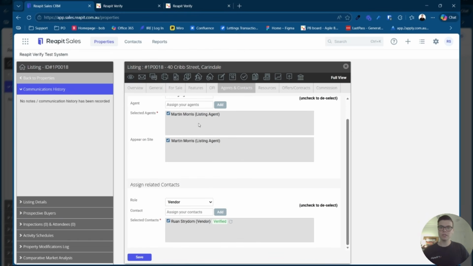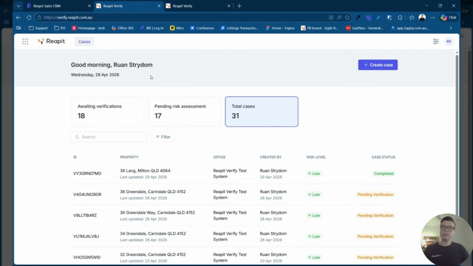From a compliance officer's point of view, we'll now head into Reapit Verify. When you first log into Reapit Verify, you will see the cases page.